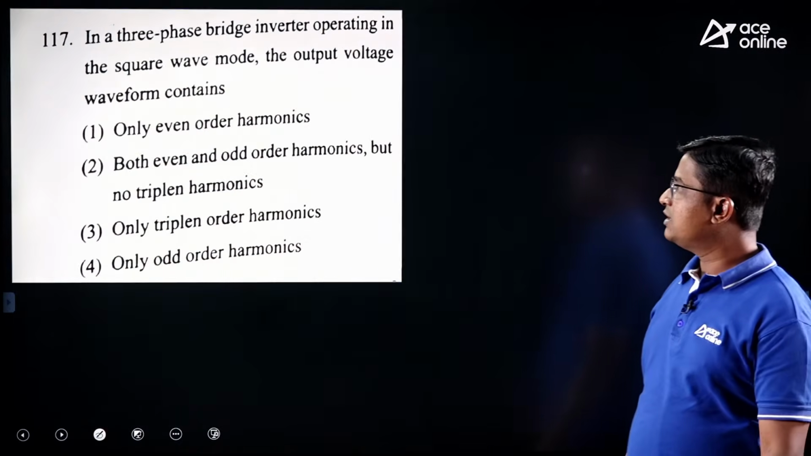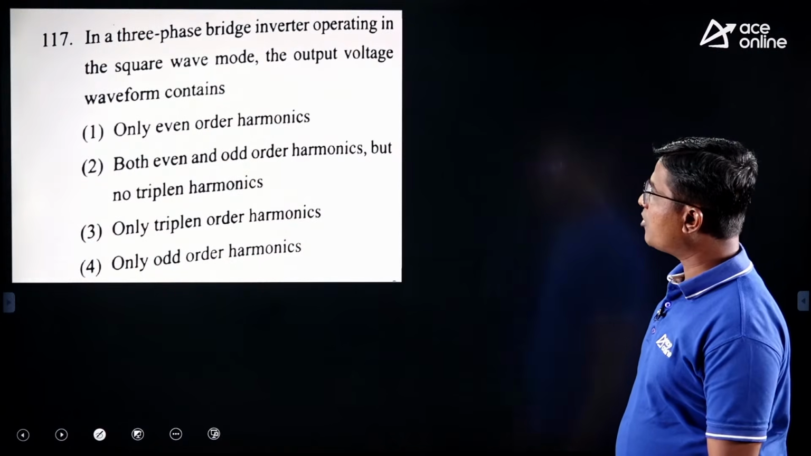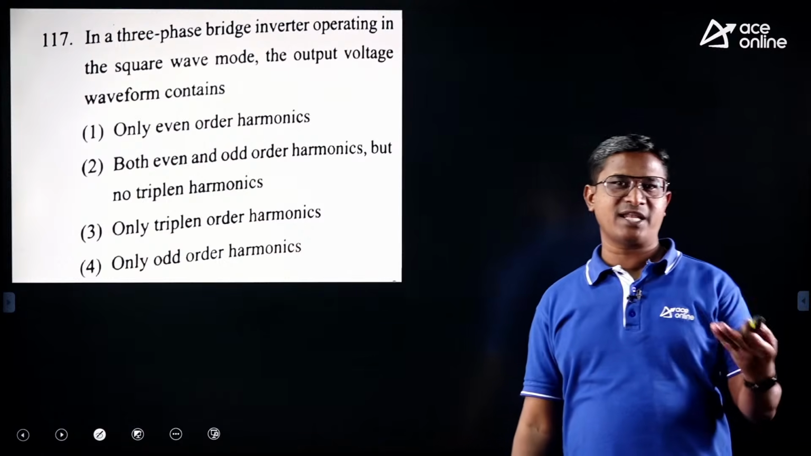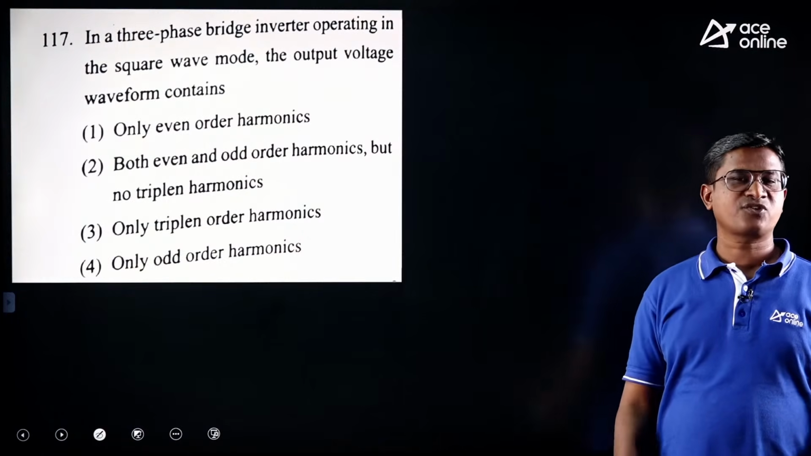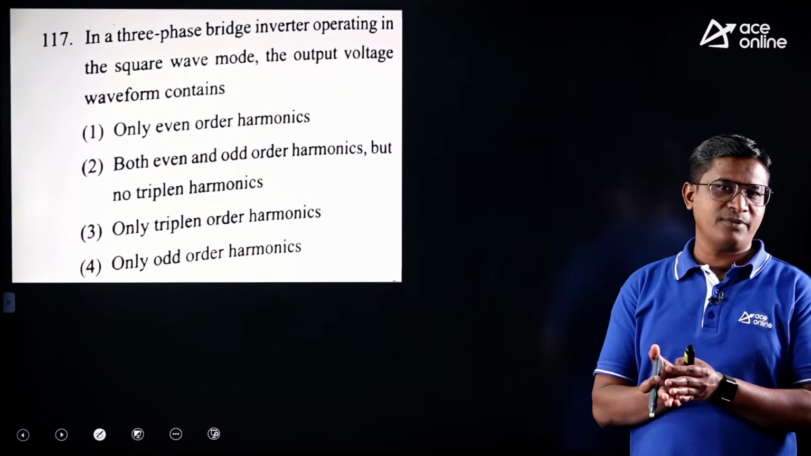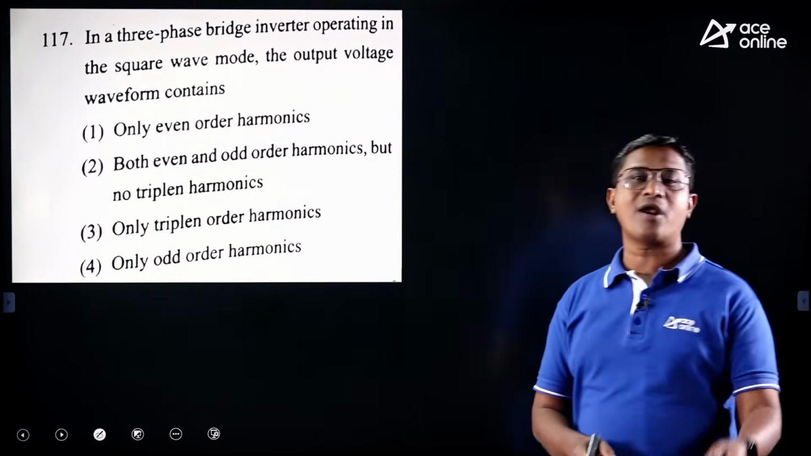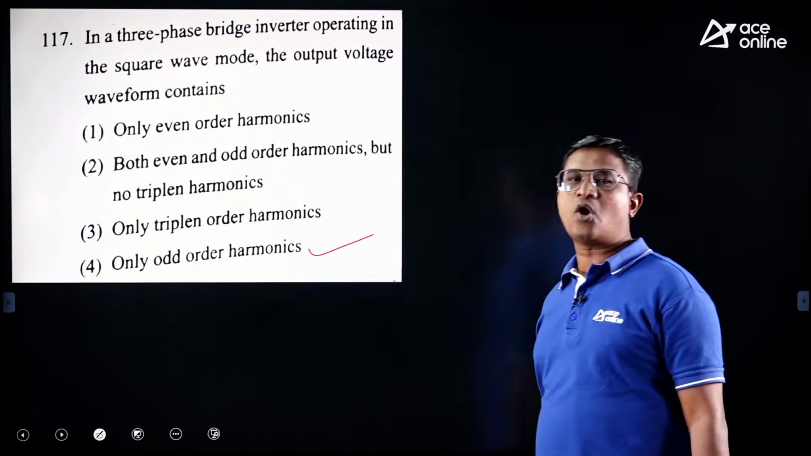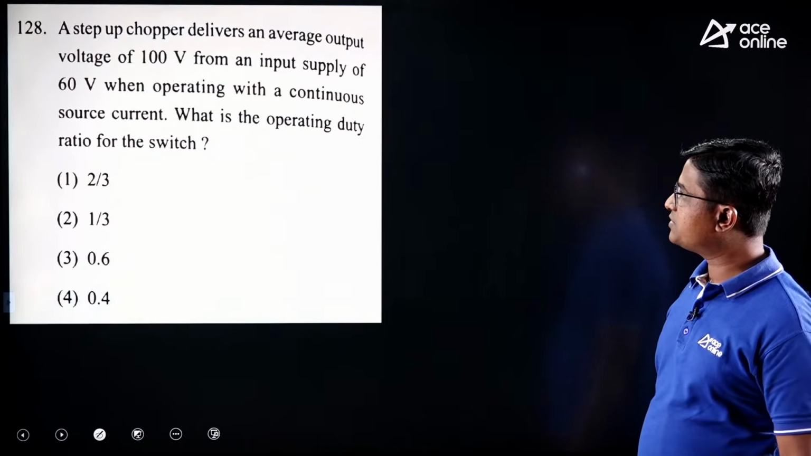Okay, right. In a 3-phase bridge inverter operating in the square wave mode, the output voltage waveform contains which harmonics, they are asking. If my output voltage is a square wave, 180 degree square wave type of output, then which harmonics are absent? All even harmonics are absent, that means only odd harmonics are present. It contains only odd harmonics. Option 4 is the correct option.